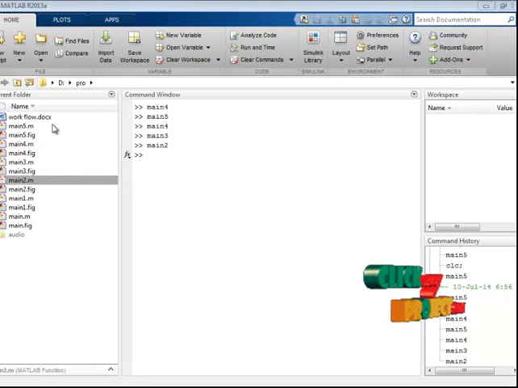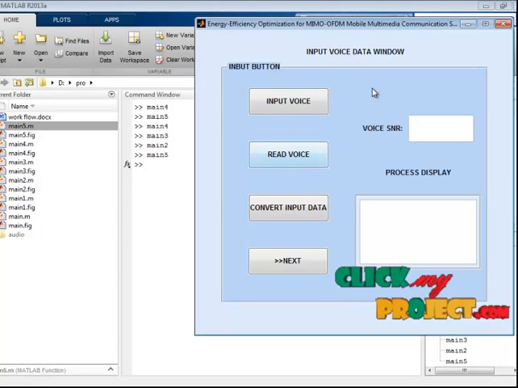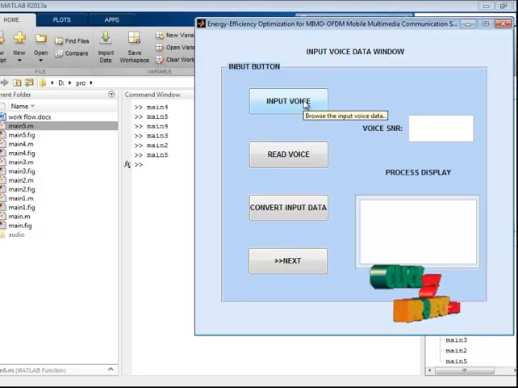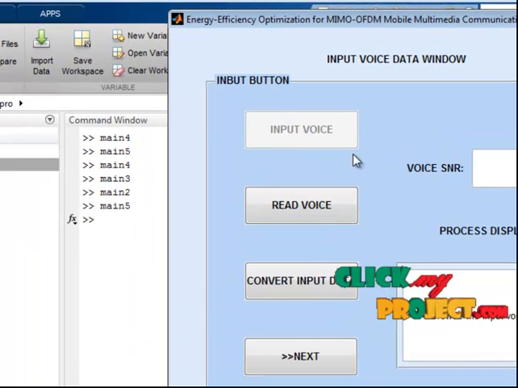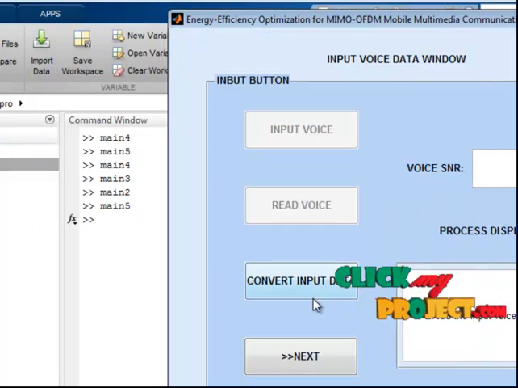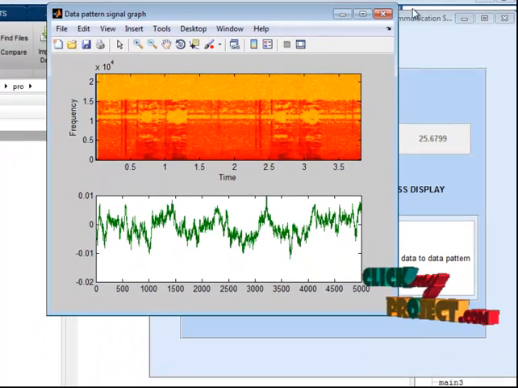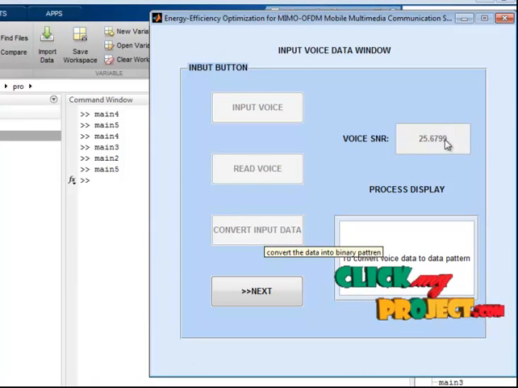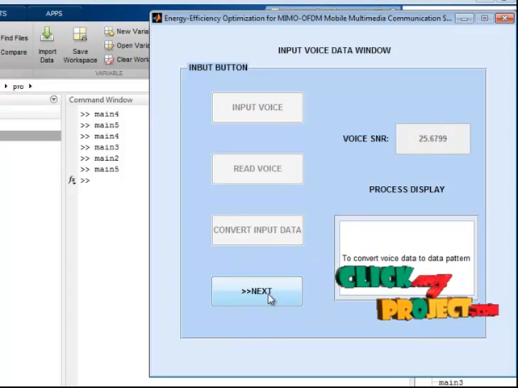First we will run the first GUI window, then browse the input voice window, browse the input voice, and open it to read the input voice. Next, the read input voice graph is displayed in this window. Then go to convert the input data. The input voice is converted to input data, and the SNR value of the given input voice is displayed in this window: 25.6779.